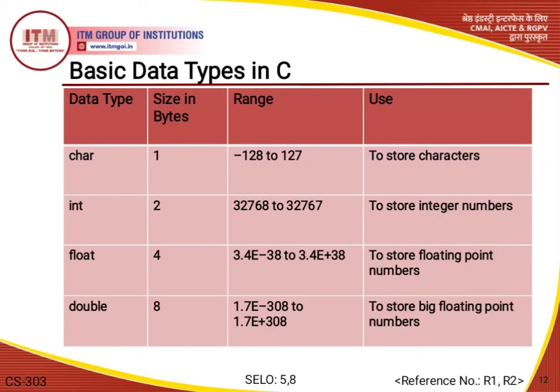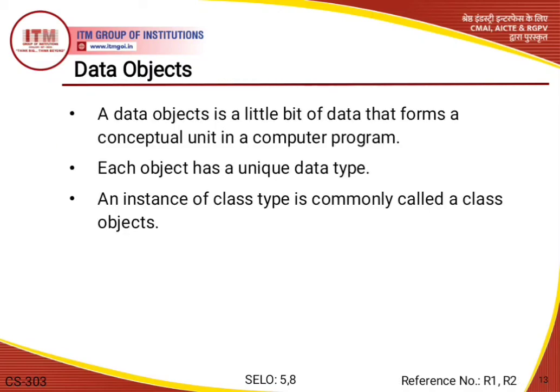Okay, now moving ahead, what is a data object? Here the meaning of data object is a little bit of data that forms a conceptual unit in a computer program. Means a data object is a region of storage that contains a value or group of values, and here each value can be accessed using its identifier or a more complex expression that refers to the object. So we can say that each object has a unique data type, and here an instance of class type is commonly called a class object.